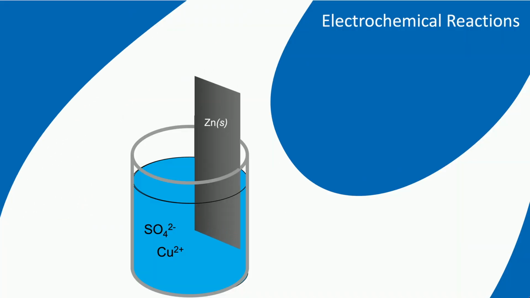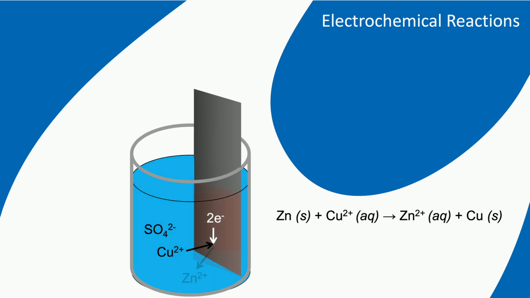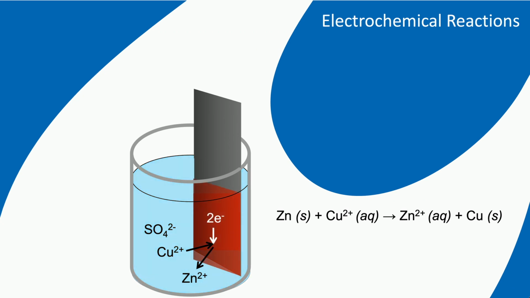Imagine you have a zinc plate that you disperse in a solution of copper sulfate, a typical blue solution due to dissolved copper ions, and see what happens. Almost immediately after dispersing the zinc plate in the copper sulfate solution, a reaction takes place between the zinc metal and the copper ions in solution.